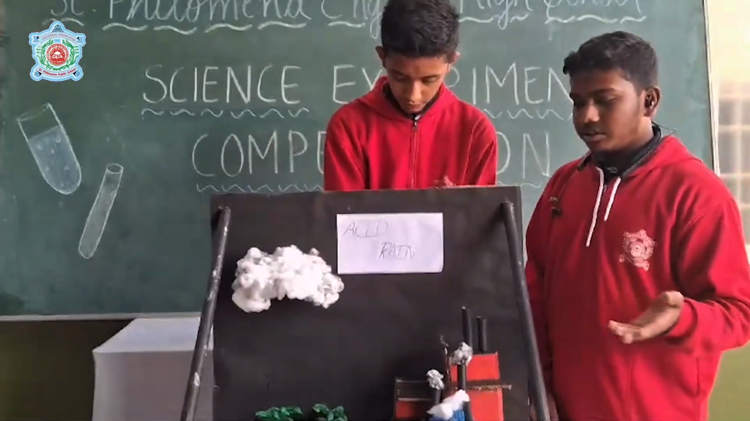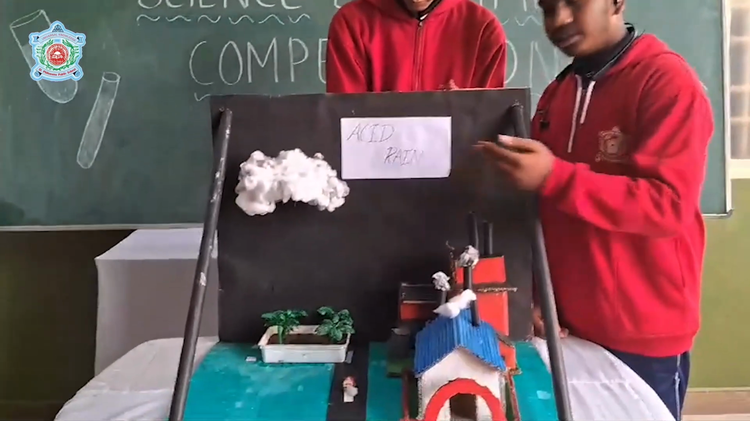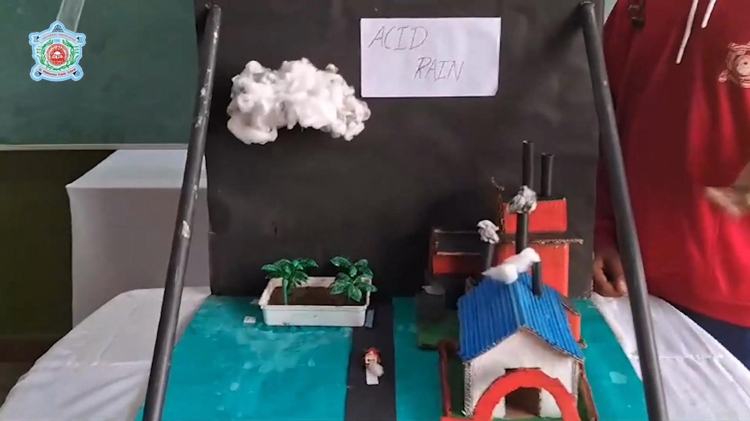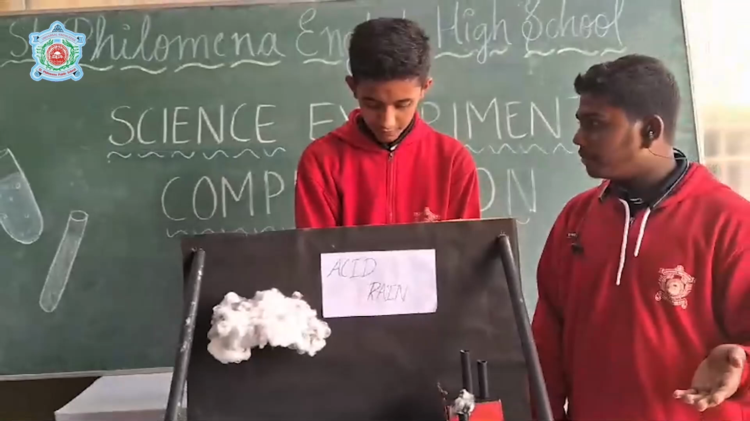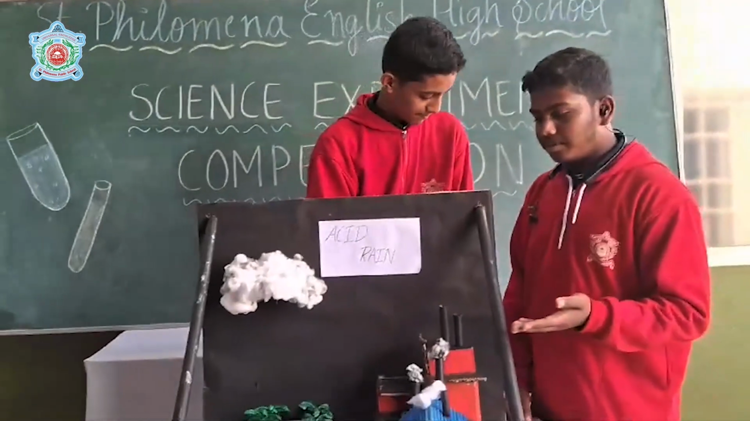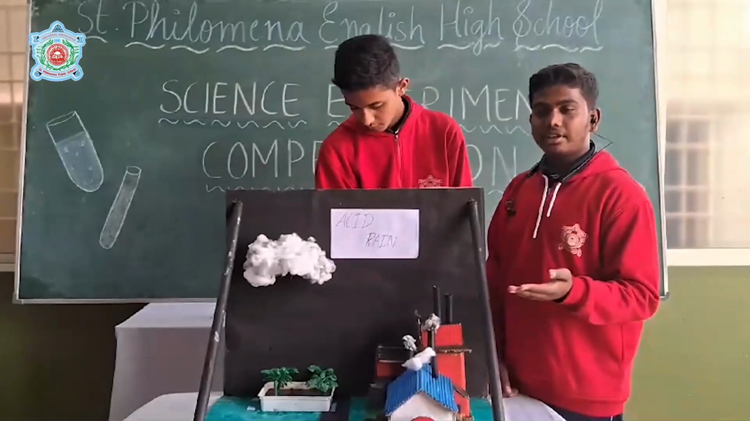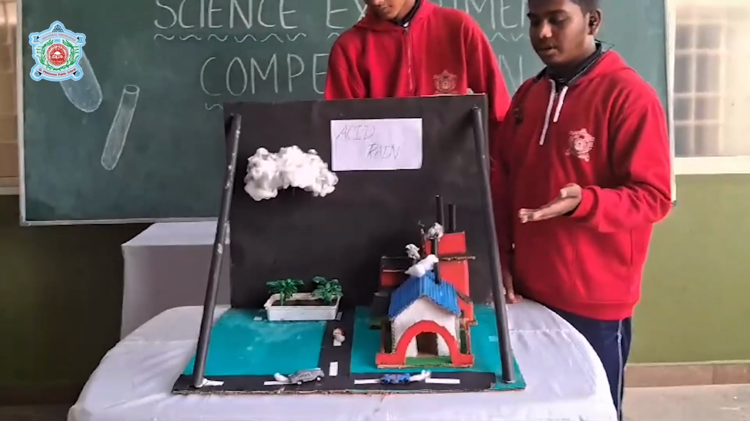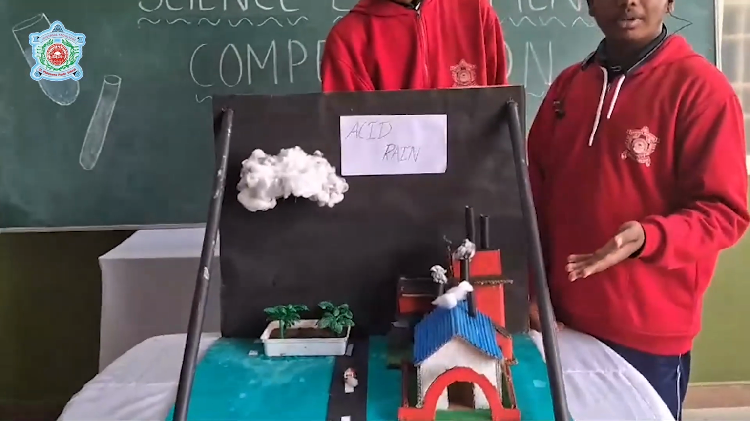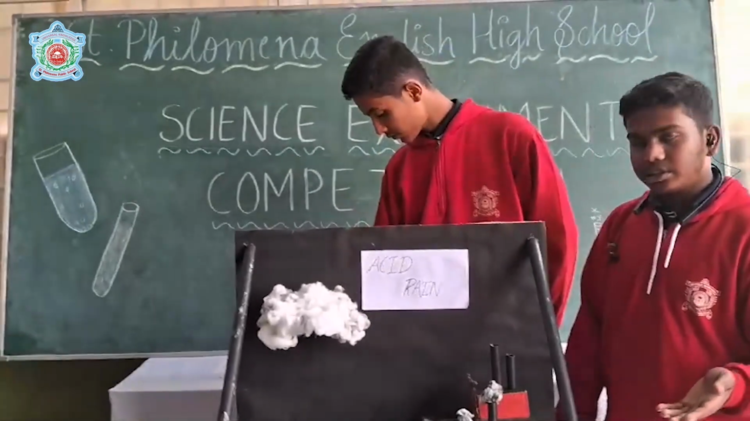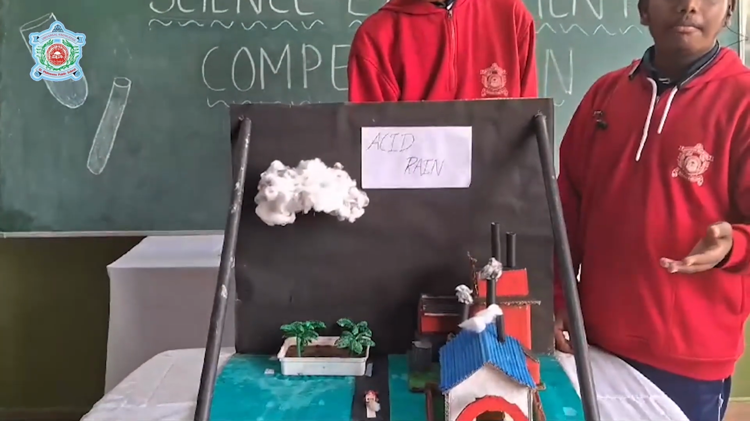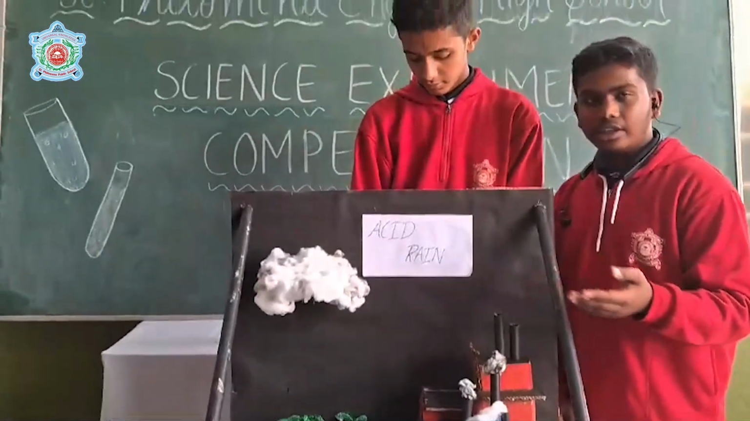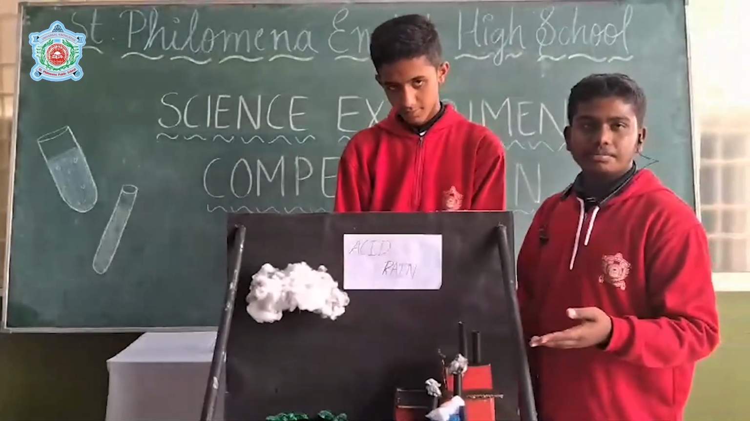Acid rain also causes damage to the trees and the plants, and makes the soil unfertile. Breathing air with a high level of sulfur dioxide can also lead to respiratory problems. So, government and industries should work together to maintain this acid rain and eradicate the acid rain.